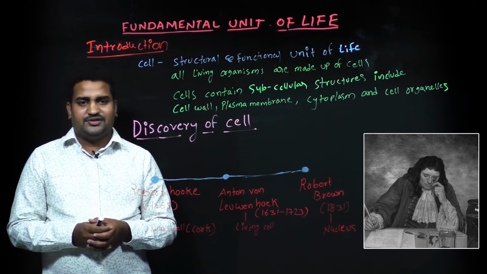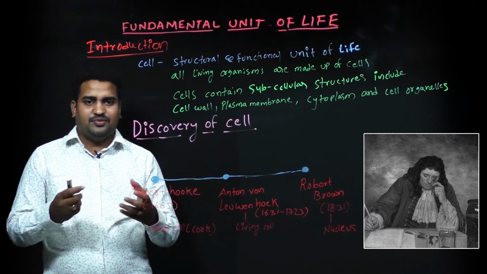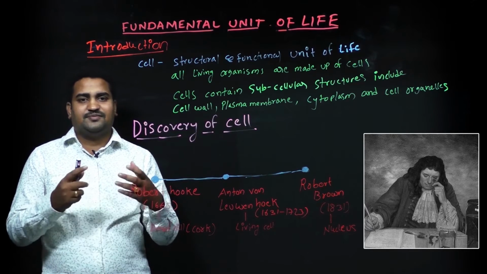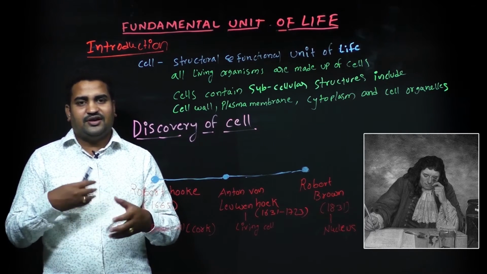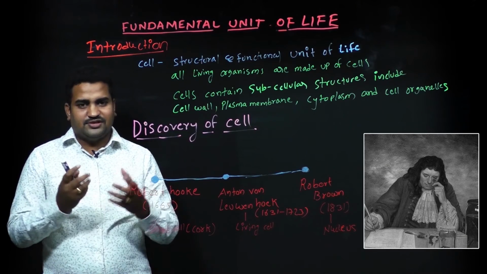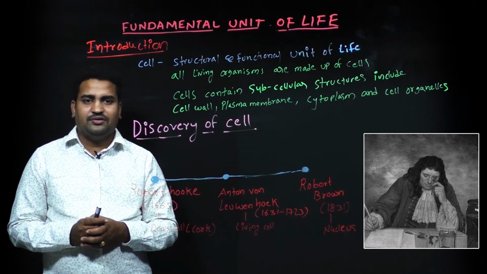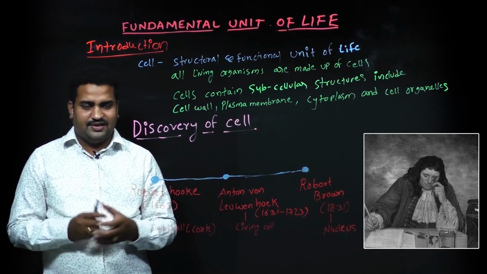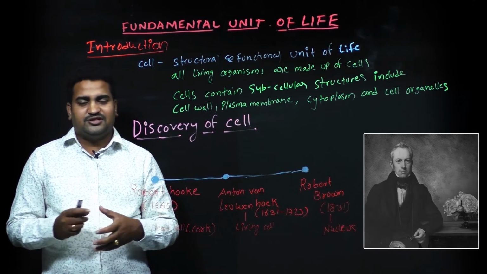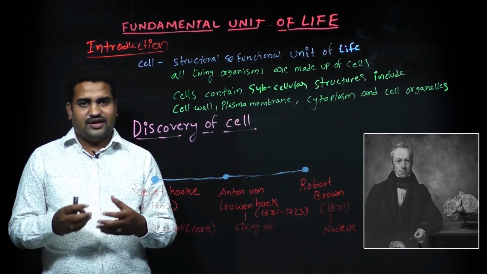He observed different samples such as pus cells, RBC, WBC, sperm, drain water, and he found that there were some organisms which we cannot see with our naked eye, and he named them as animalcules. So this was the discovery of the first living cell. So Anton van Leeuwenhoek first time discovered the living cell by his microscope, and Robert Brown first time discovered the nucleus in the cell. So this was the discovery of the cell.